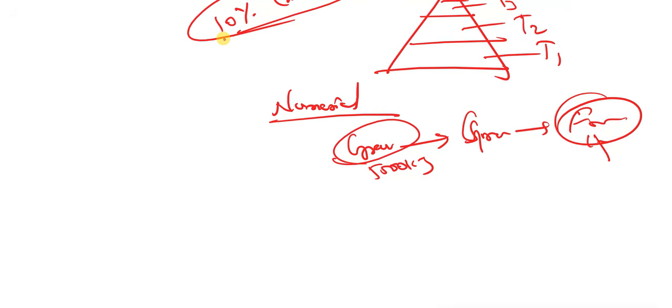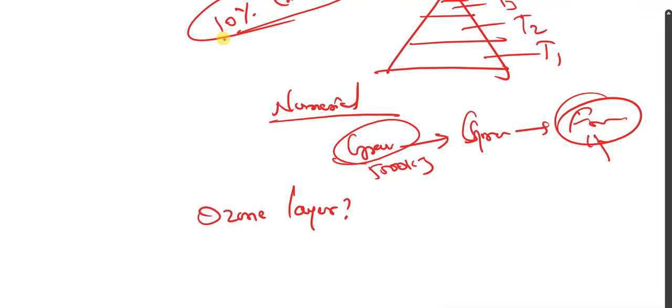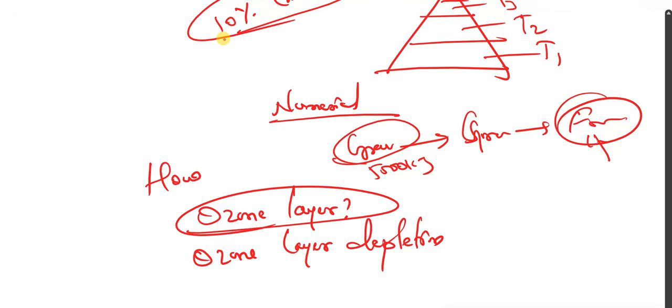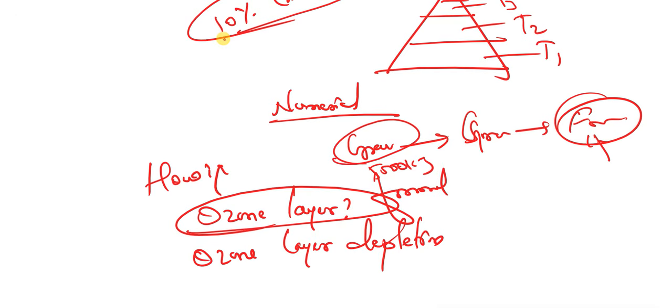And ultimately, ozone layer. They may ask you, see children, what is ozone layer? What is ozone layer depletion? Or how is the ozone layer formed? What are the causes for ozone layer depletion?